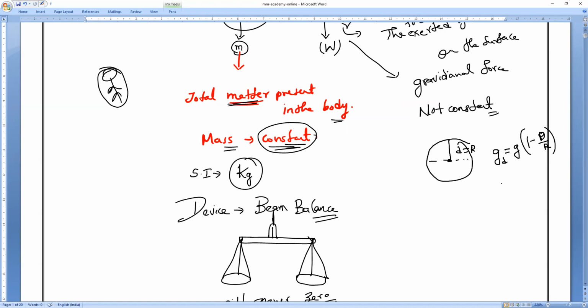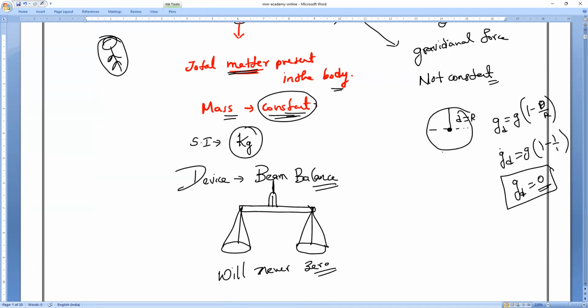So R gets cancelled, and g_d is equal to g into (1 minus 1), so 0. At the center of the earth, gravitational force becomes 0. Not only at the center of the earth, for any planet, if I reach the center, gravitational force becomes 0. Am I right or wrong?